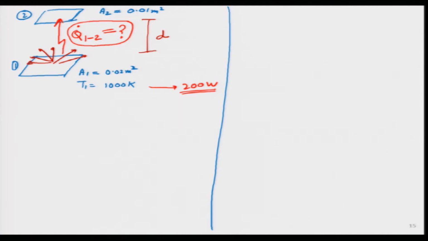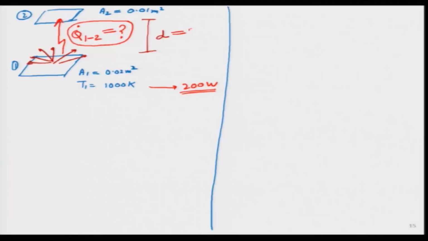This area is big, the top area is small, and it is separated by a distance, let us say about 1 foot. So, I will put over here 30 centimeters, both are 30 centimeters apart, with a small body over here. It looks like a lot of this energy will not hit body number 2. From body number 1, a lot of it is going in all other directions, and only very little will go over there. So, how do we quantify, with more exact numbers, how much?